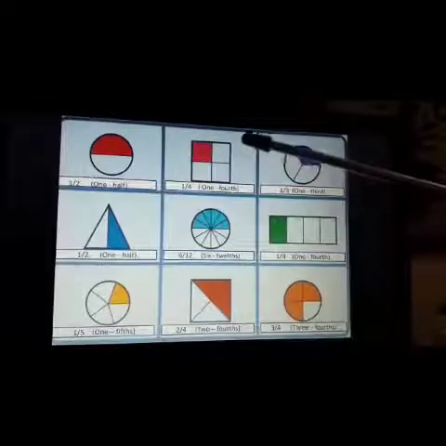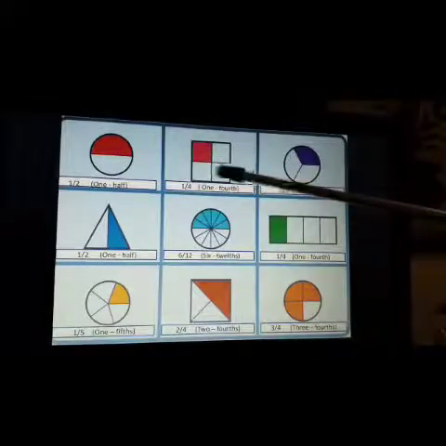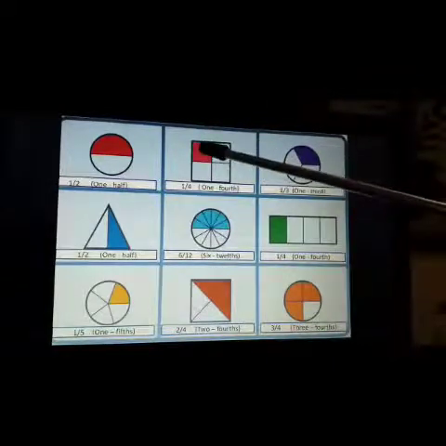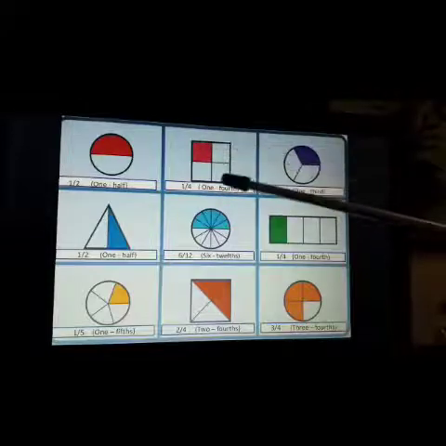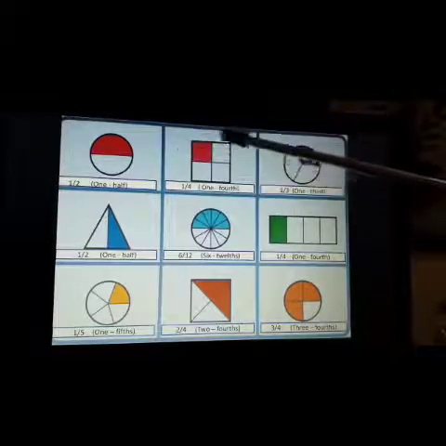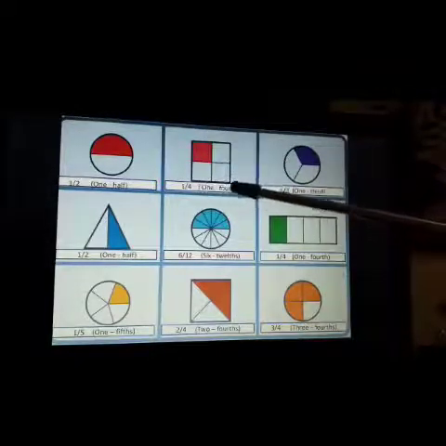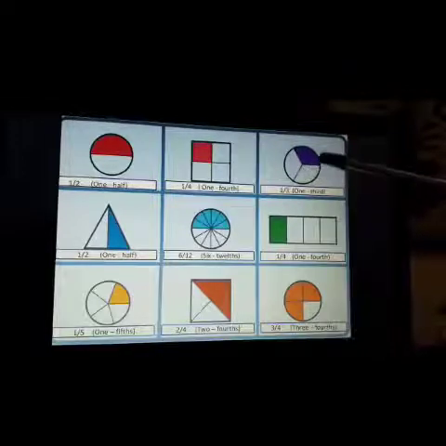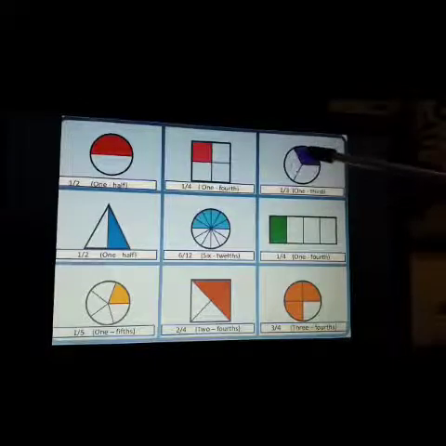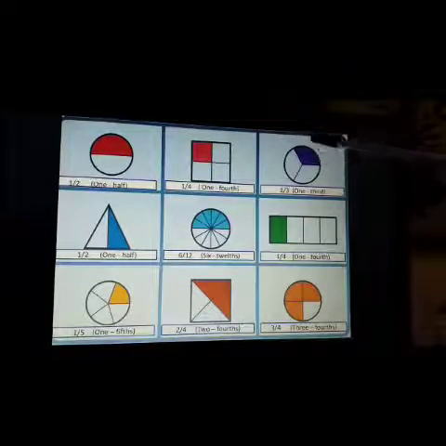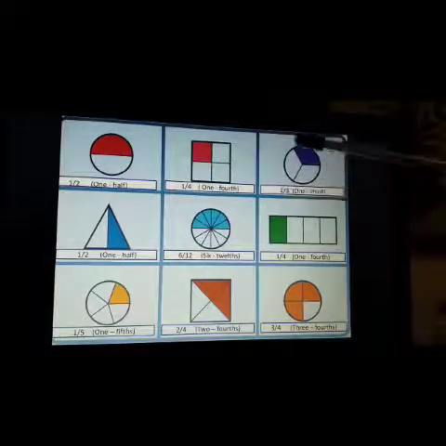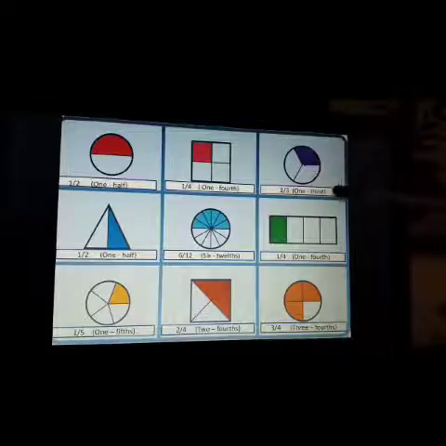Okay, now the second one. Now we divide this whole into 4 equal parts. And how many parts are shaded? Only 1. That means out of 4, 1 part is shaded. So this is called 1 by 4 or 1/4. Okay, now next. Now we divide this whole into 3 equal parts, 1, 2 and 3. And how many are shaded? Only 1. So this is called 1/3. Out of 3, 1 is shaded.